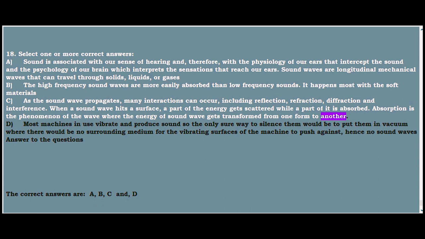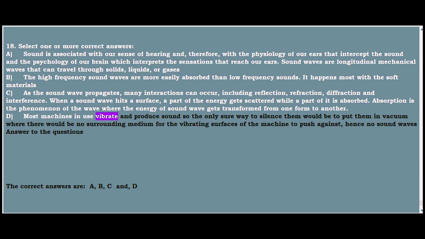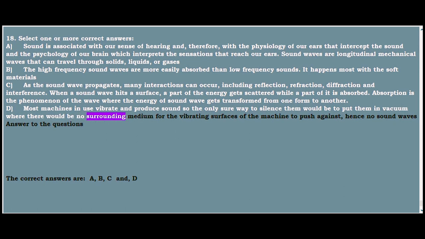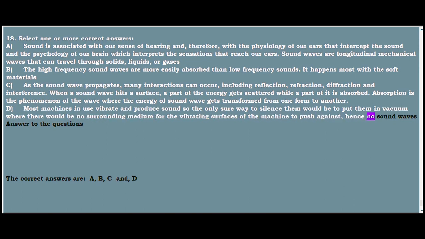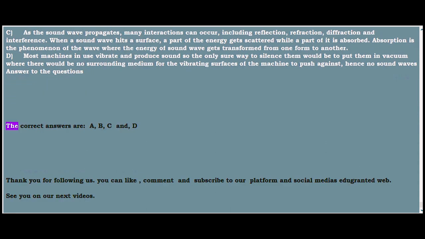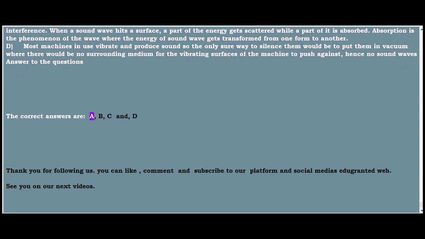D. Most machines in use vibrate and produce sounds, so the only sure way to silence them would be to put them in a vacuum where there would be no surrounding medium for the vibrating surfaces of the machine to push against, hence no sound waves. Answer to the questions: the correct answers are A, B, C and D.